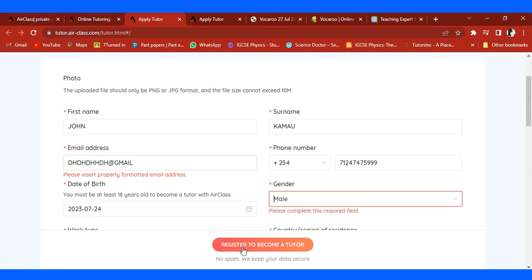They'll get back to you, and you can check in your email. It also indicates you can even check in spam if the email has been responded to. These are the steps you use in order to apply for tutoring sessions in AirClass one-on-one.